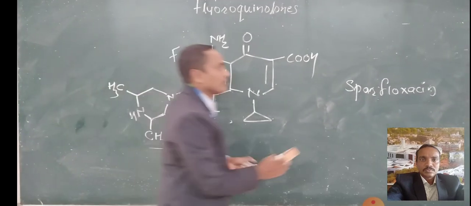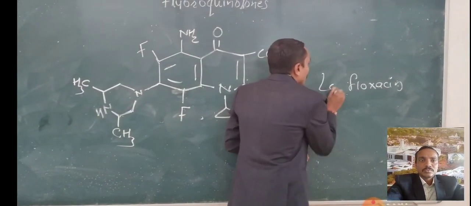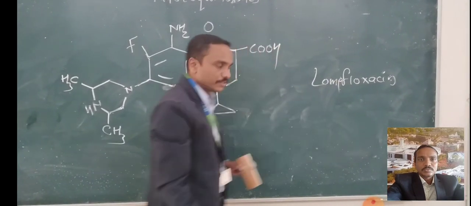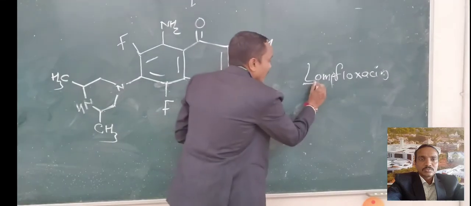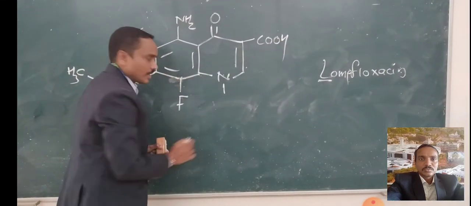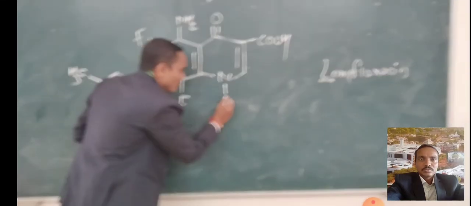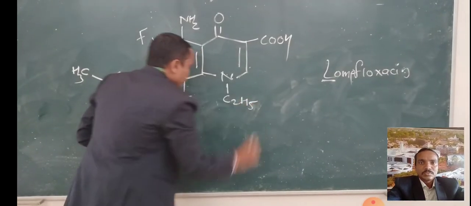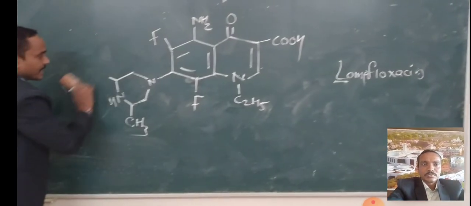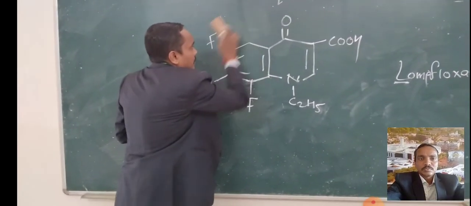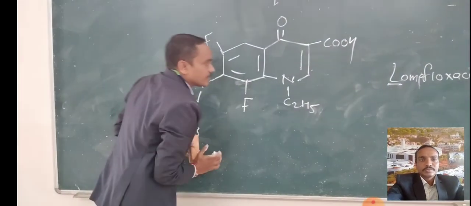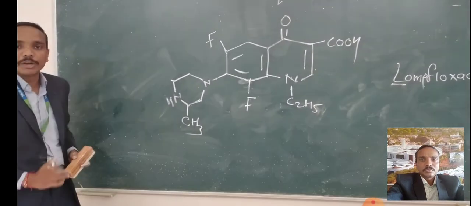Now from sparfloxacin we get lomefloxacin. Lome indicates the presence of lower alkyl groups. Again remove this cyclic system, come back to norfloxacin, what we get is C2H5. It doesn't contain this methyl group, the rest of the part is the same. So this is lomefloxacin.